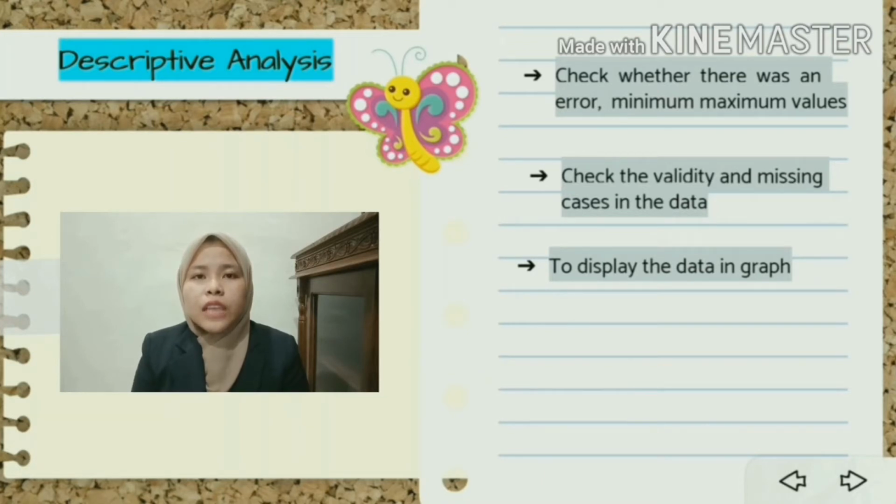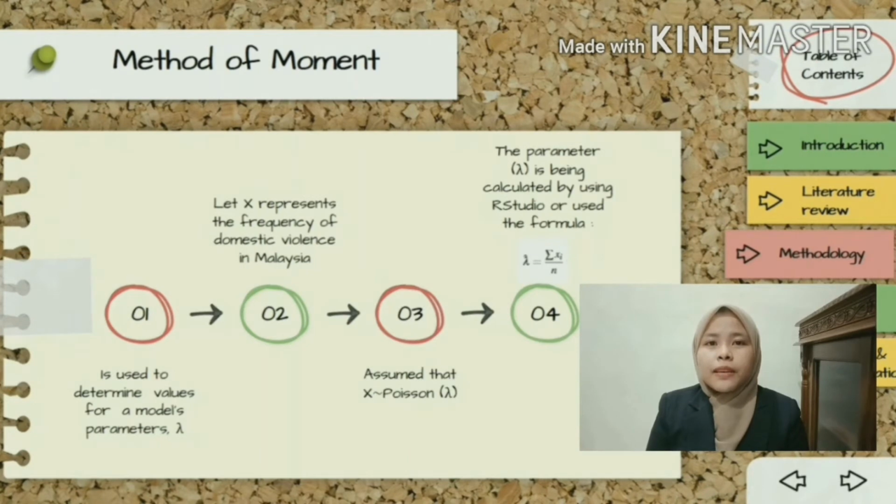Next, for the steps in the method of moments, firstly, we let X represent the frequency of domestic violence in Malaysia. And we assume that the frequency of domestic violence in Malaysia follows Poisson distribution. Then the parameter lambda is calculated by using RStudio, or we can use the formula as shown below. For further discussion on how we use the method of moments, later my friend will discuss it in detail in chapter 4.